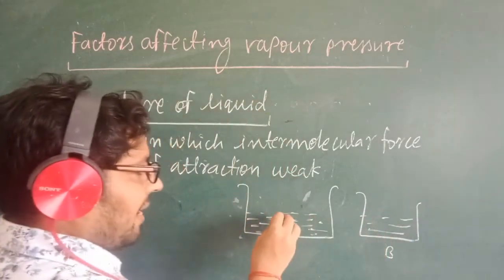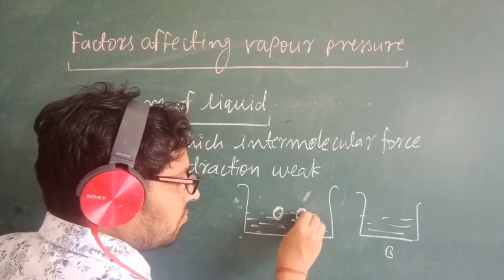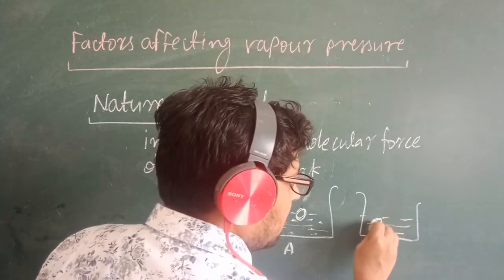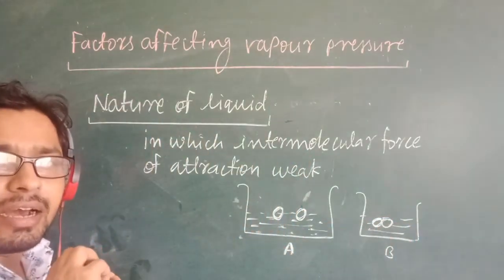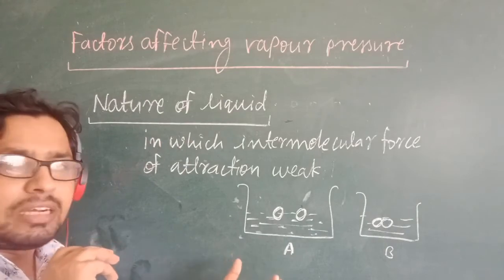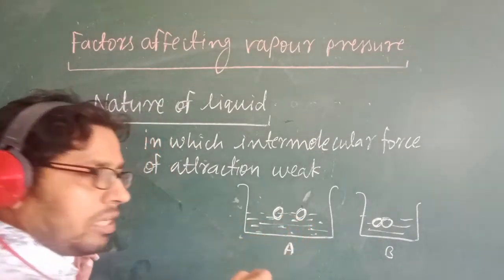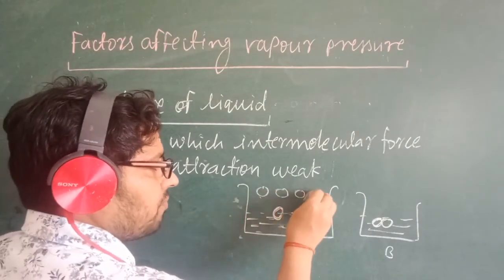In liquid A, the force of attraction is weak. But in liquid B, the force of attraction is high, which I have shown here. If I give a little bit of energy, the force between the particles in A, because it is weak, will break and they will be converted into vapor.